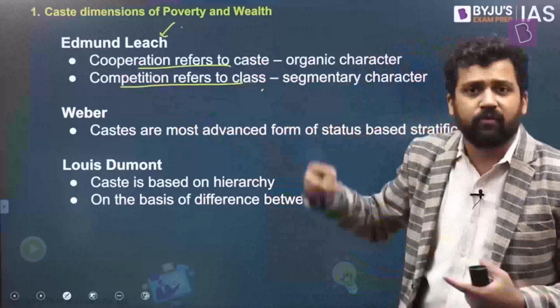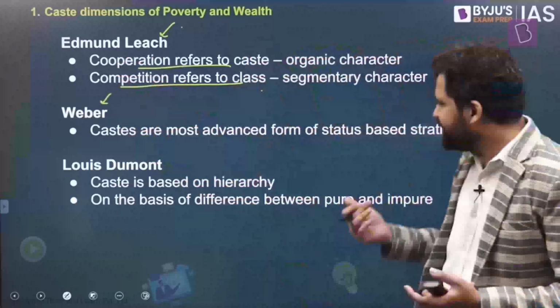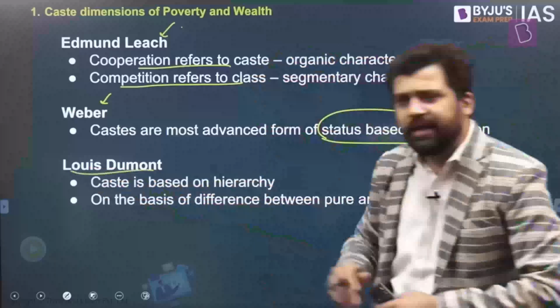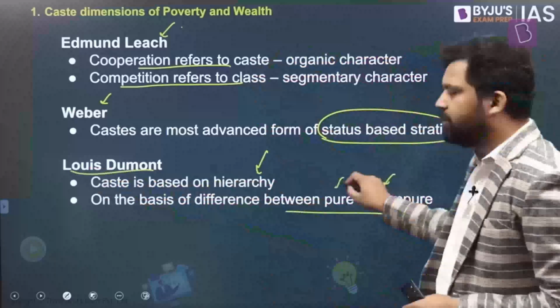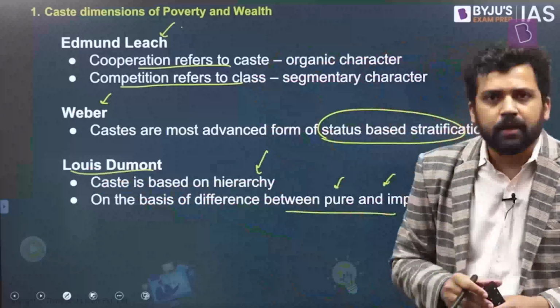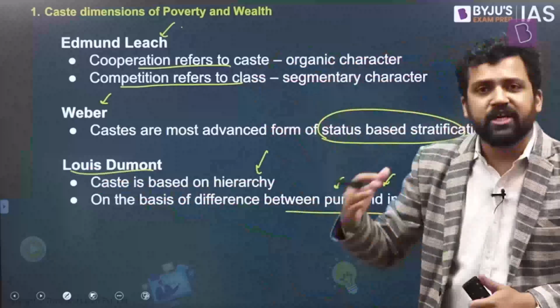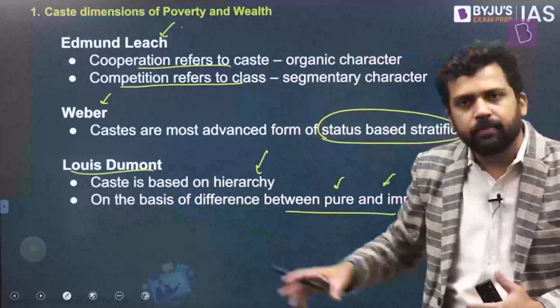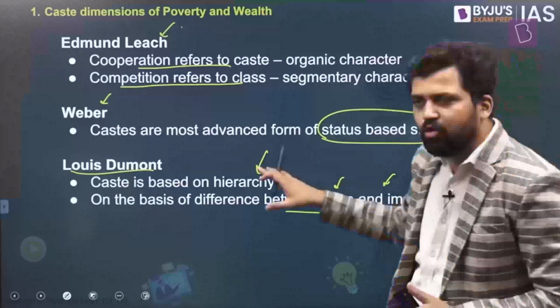And again, there is a lot of criticism of this particular viewpoint as well. Now, Weber says that caste is a status-based stratification. It's like one of those advanced forms of status-based stratifications. Louis Dumont says caste is on the basis of hierarchy. It is on the basis of the difference between pure and impure. So certain castes are considered to be ritually pure, certain castes are considered to be ritually impure, and again, there are intermediate castes. So on the basis of pollution and purity, you will have different caste groups. So this is what Louis Dumont talks about.